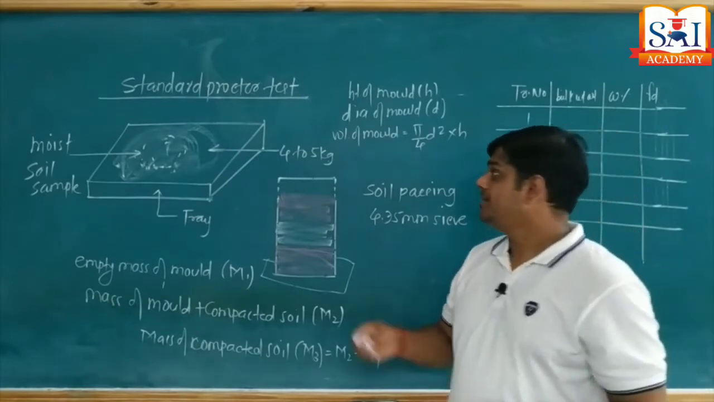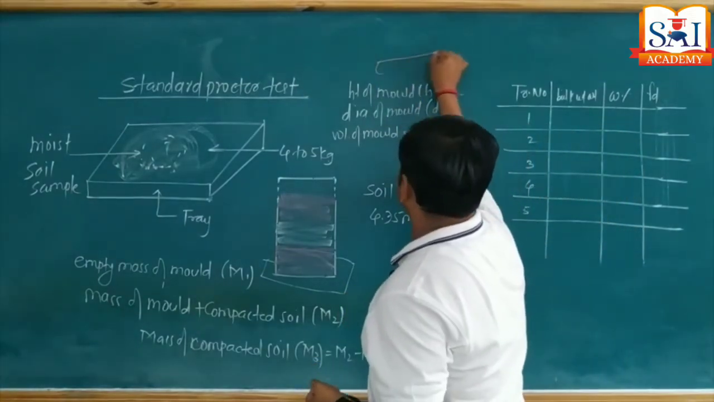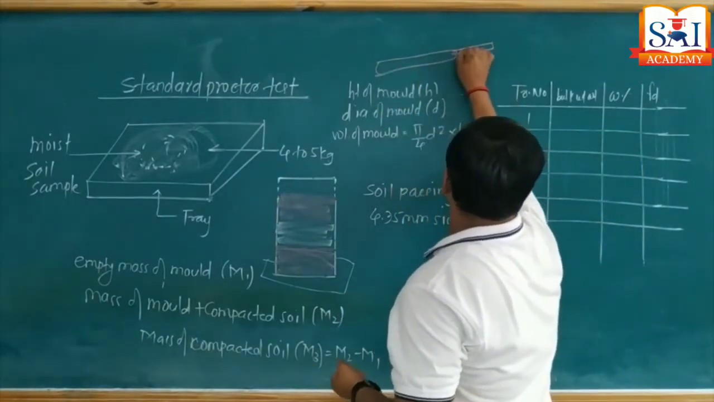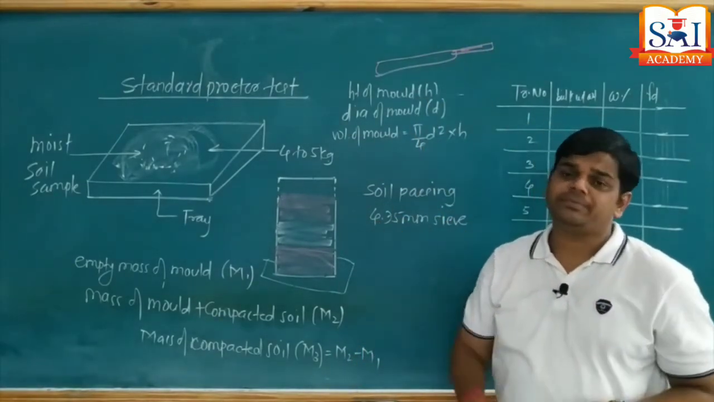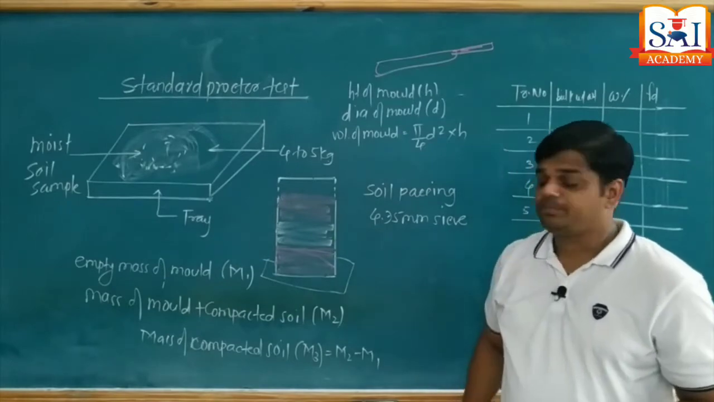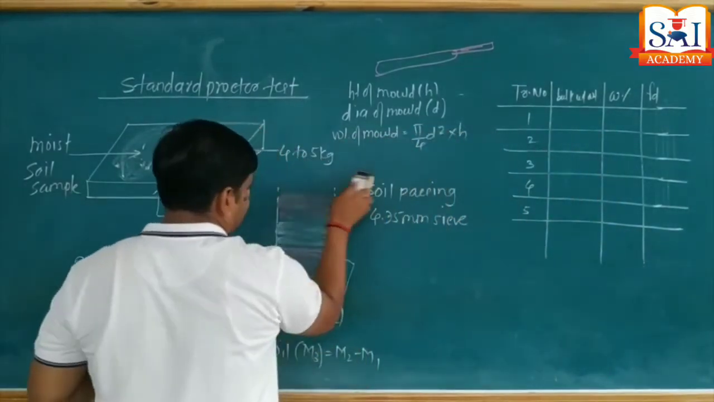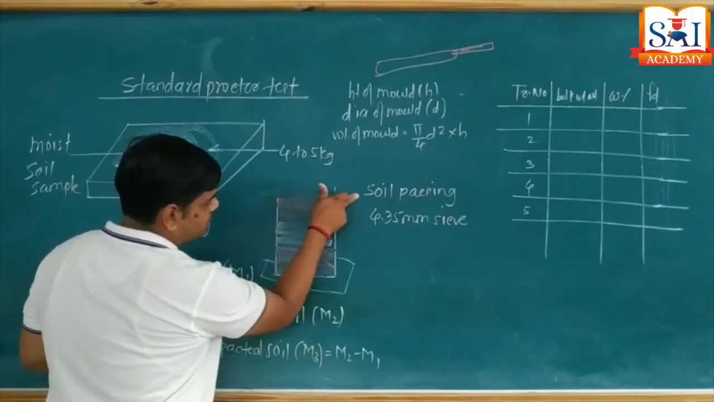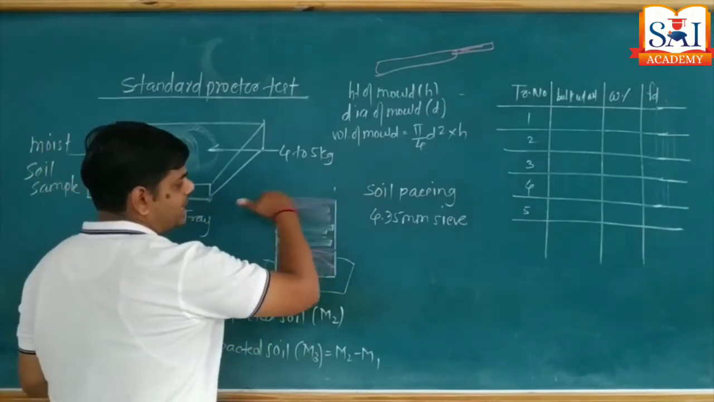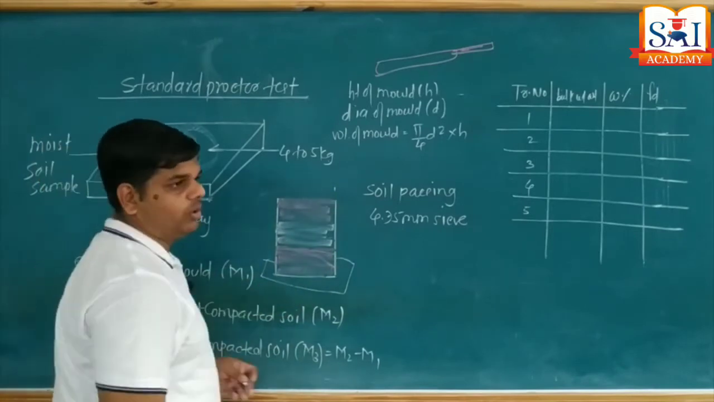Then take a spatula. We need a spatula. By using this spatula, or you can say a knife, we are going to cut the excess soil sample. The soil which comes as an excess portion, this excess part we have to cut using the knife or spatula and make the surface smooth, exactly equal to the height of the mold.